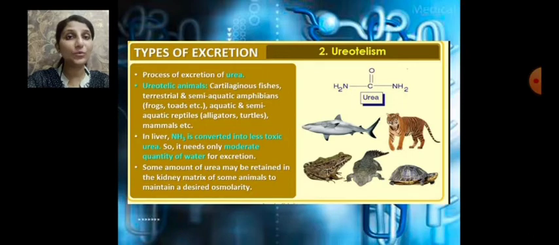Some amount of urea may be retained in the kidney matrix, a region of the kidney of some animals, to maintain a desired osmolarity. So ureotelism helps to remove urea, which requires only a moderate quantity of water.